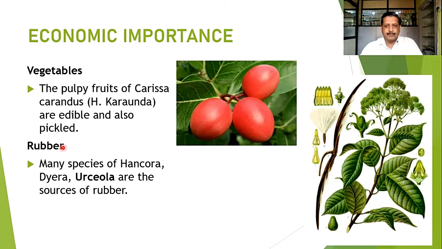Then the rubber plant, which all of us know. Many members, such as Hancornia, Dyera or Urceola, are sources of rubber, because every member of this family has milky latex, and that latex is extracted out and rubber can be prepared from it. So this is the plant of Urceola, where you can find the latex being converted into a rubber-like structure.